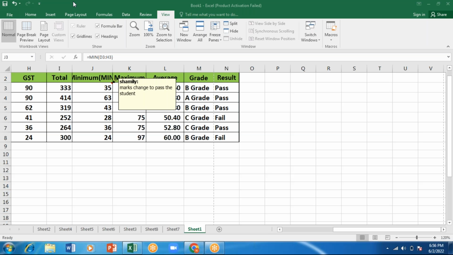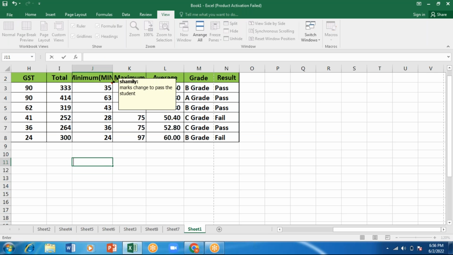Okay, what is the function used for finding today's date? You have to give equals to TODAY, open the bracket, close the bracket, enter.